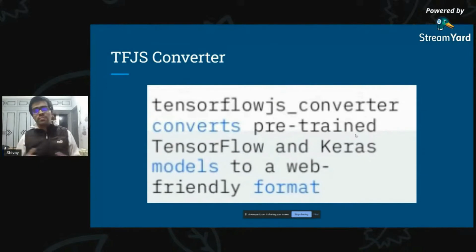Then, talking about the most important part, the TensorFlow JS converter. Basically, the TensorFlow JS converter is a function provided by TensorFlow that helps you convert pre-trained models. It's very important to know that these are pre-trained TensorFlow and Keras models that have been written in Python, converted to a web-friendly format. I'll be talking about what the format looks like and what is going on inside it. But just keep in mind that it will convert your pre-trained Python-based machine learning models, whether a TensorFlow model or a Keras model, into a web-friendly model format that can be used directly with JavaScript, right?